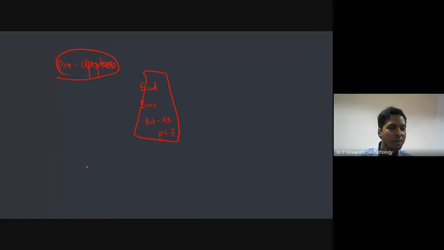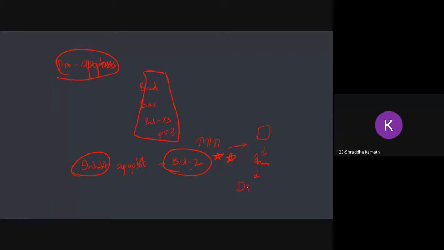Okay, so what are the genes which inhibit apoptosis? Anti-apoptotic genes. Can you name one anti-apoptotic gene? BCL2. Very, very important. So what happens if BCL2 is more? It inhibits apoptosis. What happens if it inhibits apoptosis? The cell will become immortal. So if it becomes immortal, what will happen? It will start dividing more and more.